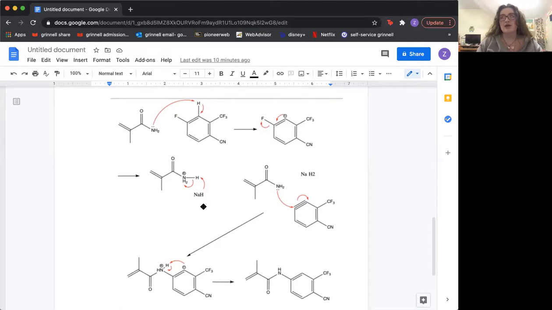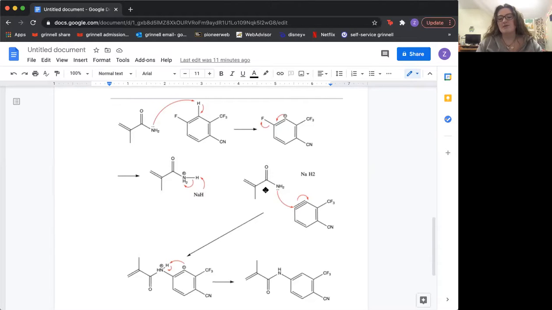So in the reagents, they also added NaH, which is a very strong base. It's not a good nucleophile, but it's a very strong base, and its chief purpose is for deprotonation. So it deprotonates this NH bond right here because this nitrogen has a positive charge, leaving it with NH2.